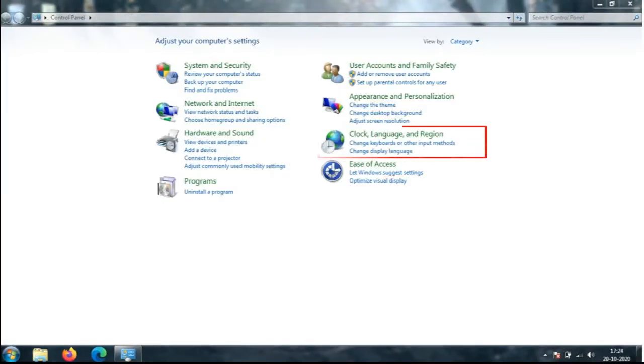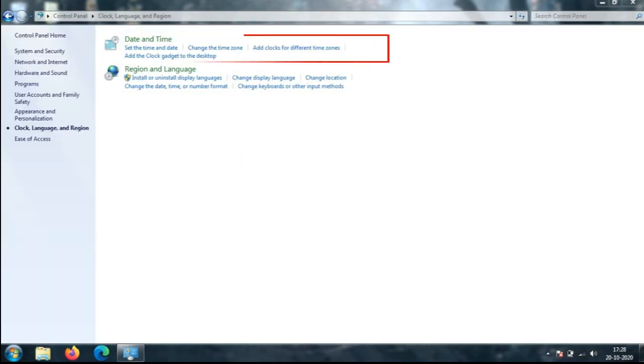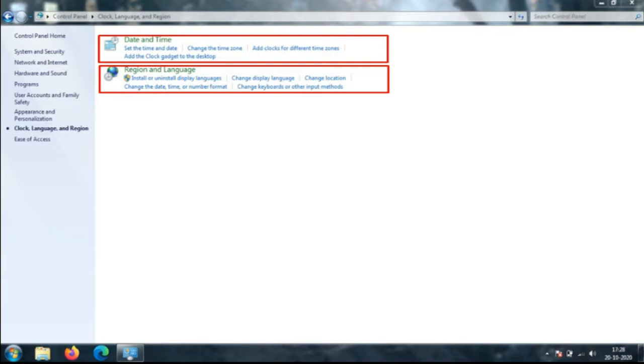Clock, language and region. This category helps you to change or manage the date and time of your computer. Here you will find the date and time applet which sets the date and time of the computer, and the other applet is the region and language which allows you to change your location, the date and time format, and also change input methods accordingly.